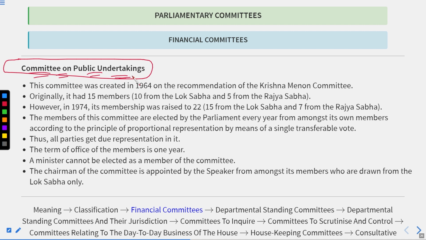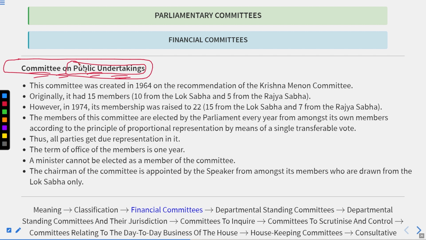Okay, this is the new topic that we are going to start right now. If we talk about the Committee of Public Undertakings, before this, let us talk about the public undertakings. The public undertakings are the corporations and organizations that are under the control of the government. It means that their administrative, management, financial, economic, and entire controls rest with the government, whether at the central level, state level, or at the local level.